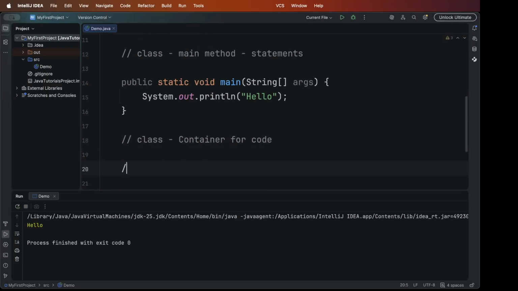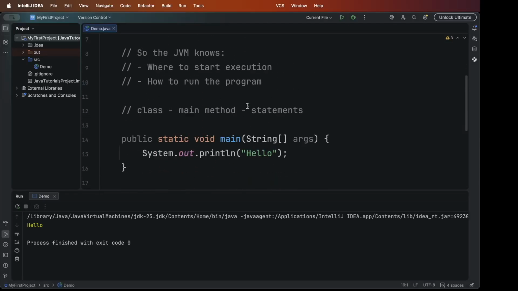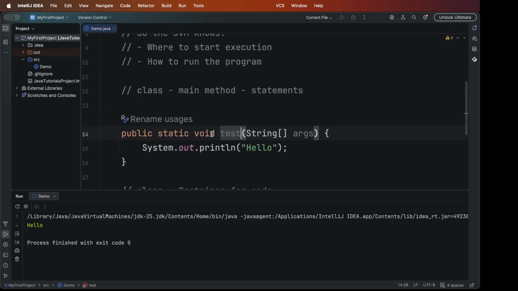Now let's see what the main method is. The main method is the entry point of any program. When you run a Java program, the JVM searches for the main method. If it finds it, the program runs. If it doesn't find it, the program will not start. For example, I have this main method here, so that's why I could run this and see the output, right?